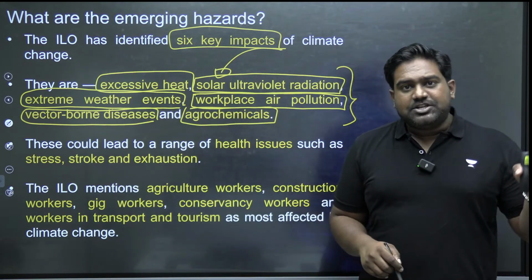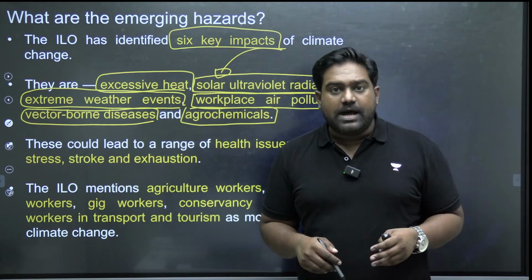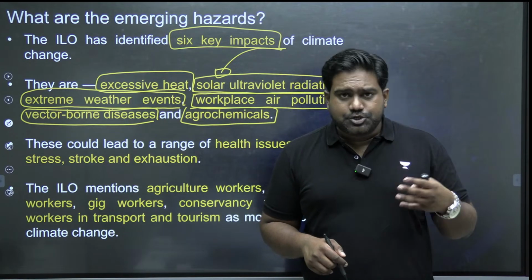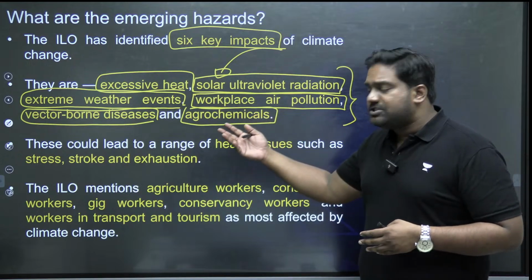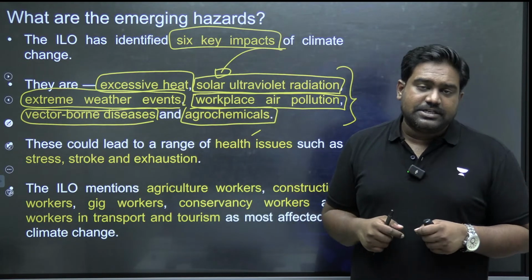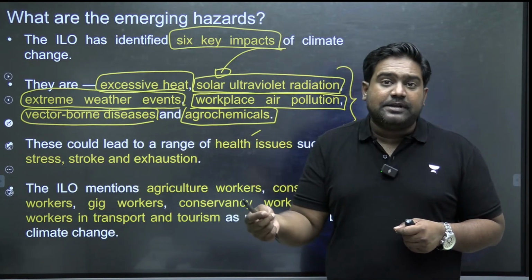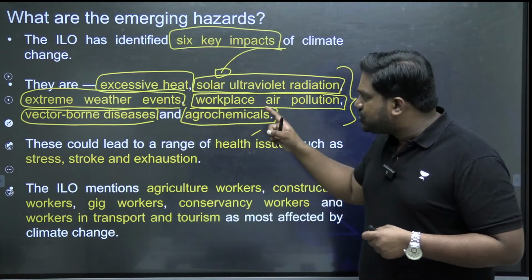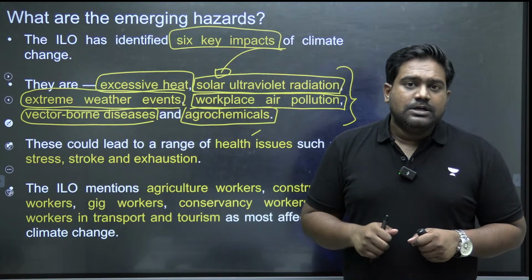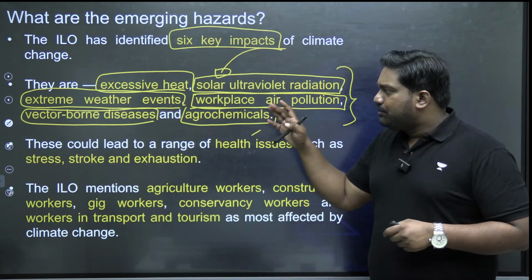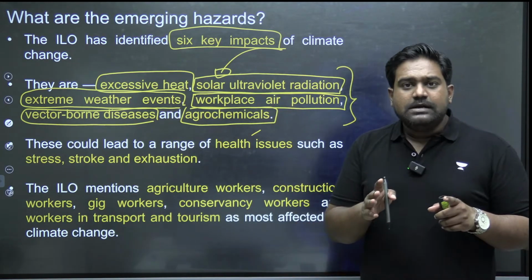Because of climate change, productivity in agriculture might go down. So farmers might be pushed to use more fertilizers and more pesticides, which could increase the concentration of toxic agrochemicals, and farmers and agricultural laborers will be exposed to these toxic agrochemicals, which could have a deadly health impact. So these are the 6 primary impacts identified by ILO's report.